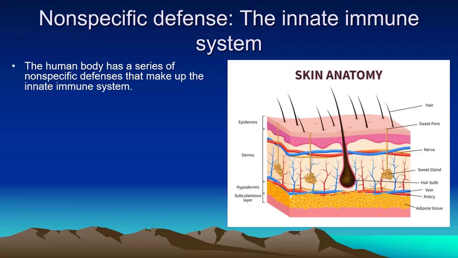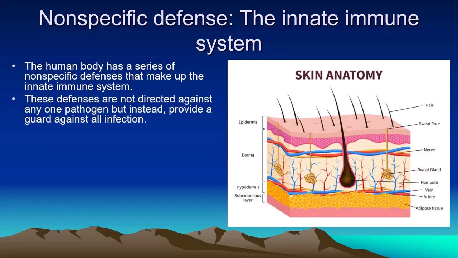Non-specific defense immune system. The human body has a series of non-specific defenses that make up the innate immune system. Non-specific means the body attacks any parasitic infection. The non-specific defense system attacks all types of organisms. These defenses are not directed against any one pathogen, but instead provide a guard against all infection. Any type of infection, when it enters the body, this system attacks it.